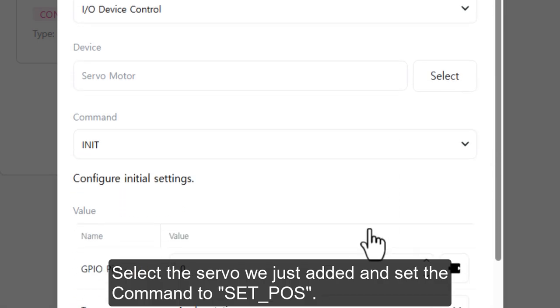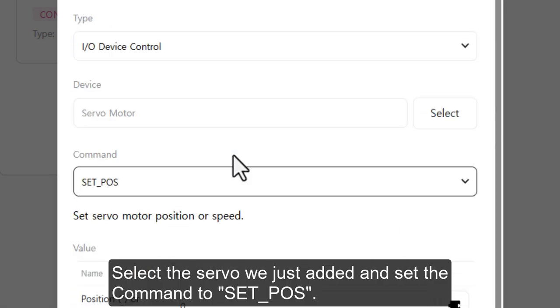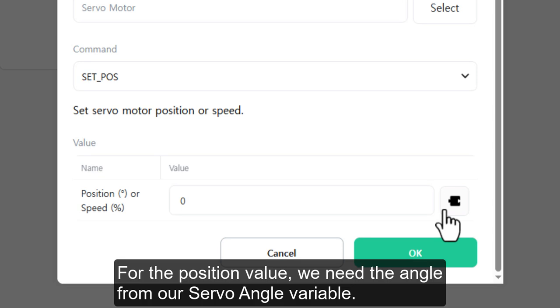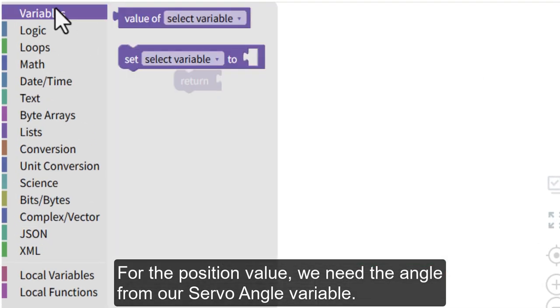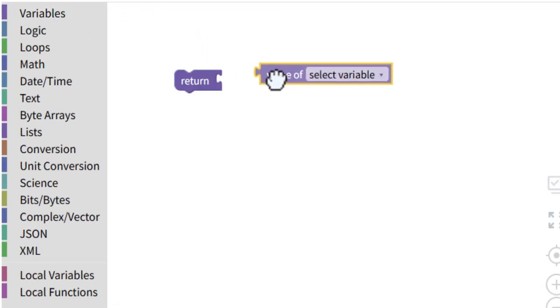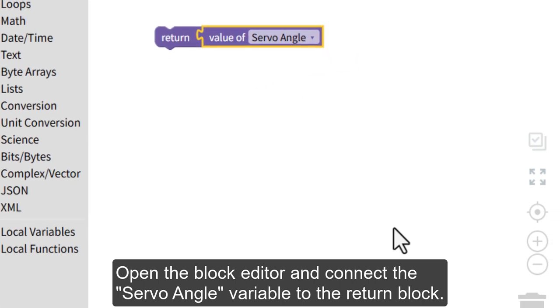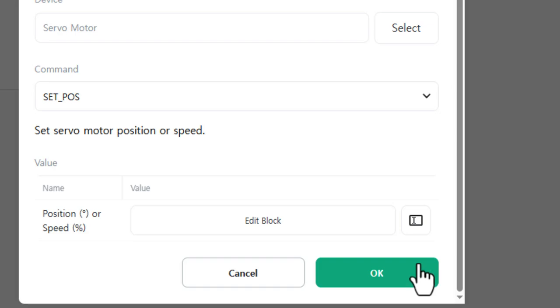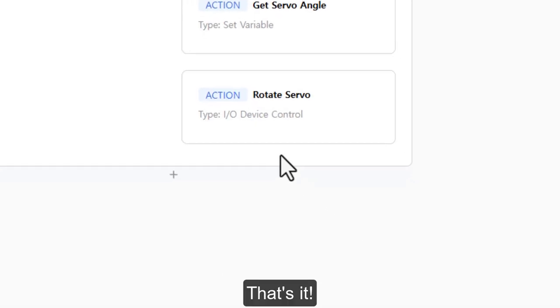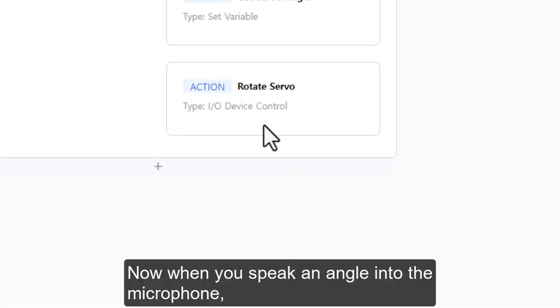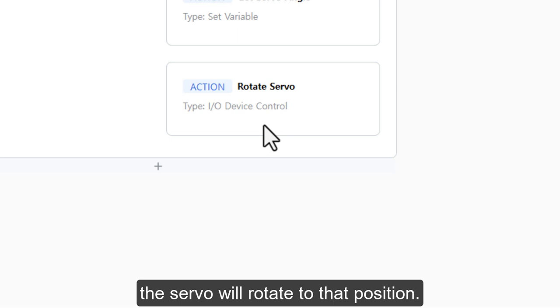Select the servo we just added and set the command to set position. For the position value, we need the angle from our servo angle variable. Open the block editor and connect the servo angle variable to the return block. That's it! Now when you speak an angle into the microphone, the servo will rotate to that position.